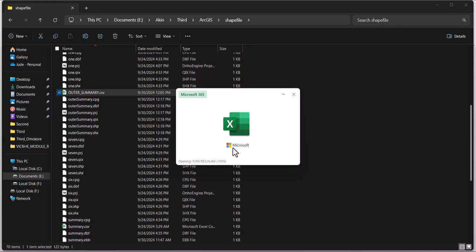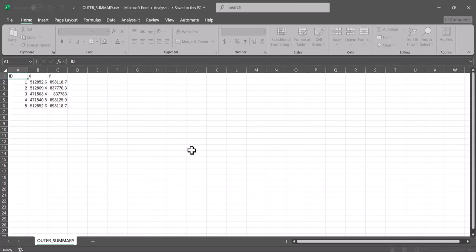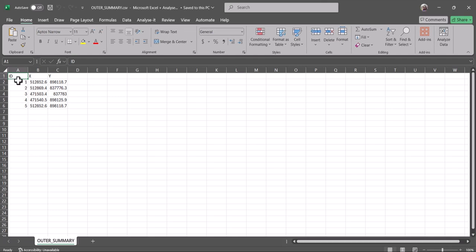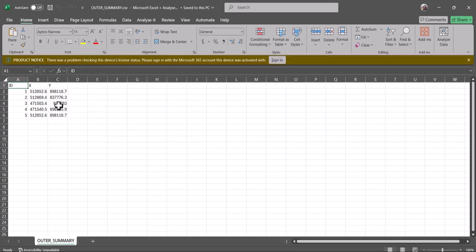These things take time to load because they have to do some other things. So this is just we have the ID, and we have the XY coordinates, and it's in UTM zone 31, although it's not written here. But of course, whenever anyone sends you these coordinates, they have to specify which projected coordinate system, or the geographic, or generally the coordinate reference system that you have it on.